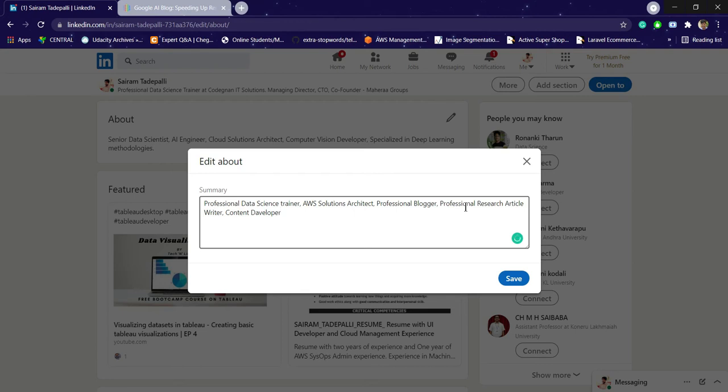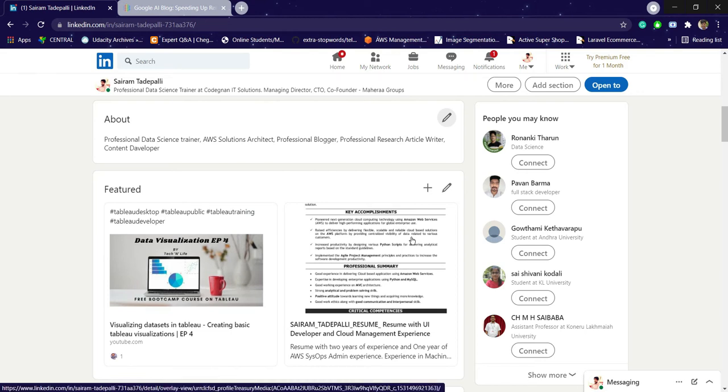Like this you can update your profile and click on save. So this is a small summary regarding your profile.